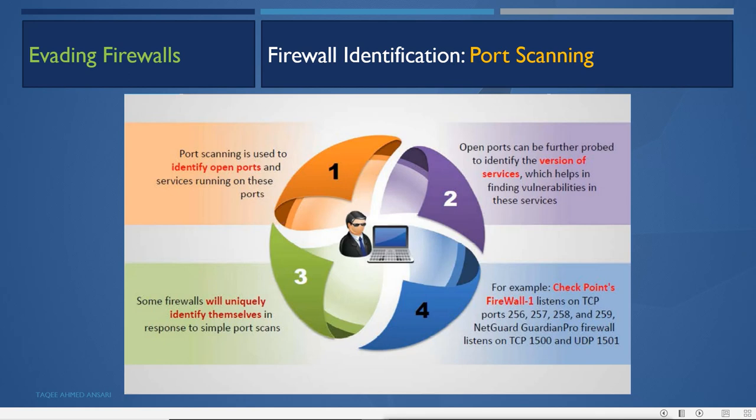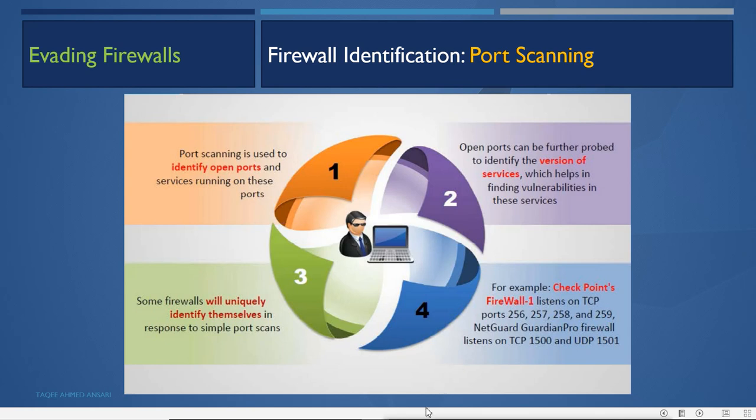Remember, these are the default ports which these firewalls use. If the administrator has changed the default port and the default settings, then the attacker will not be able to detect or identify the firewall. That is why we say that we should change the default configuration. If it is not changed, then these firewalls listen on default ports, and the attacker knows what those default ports are. So if the attacker sees these port numbers and the machine is listening on this port, that means there is a firewall of this type. So this is firewall identification.